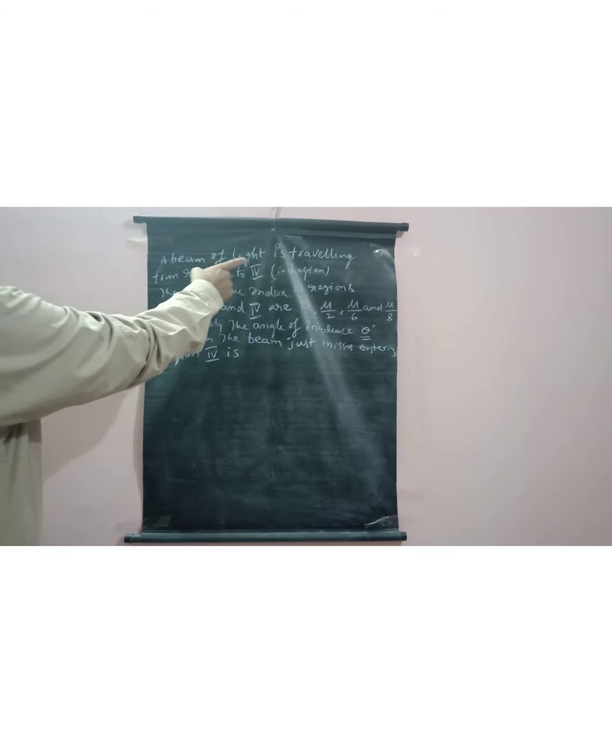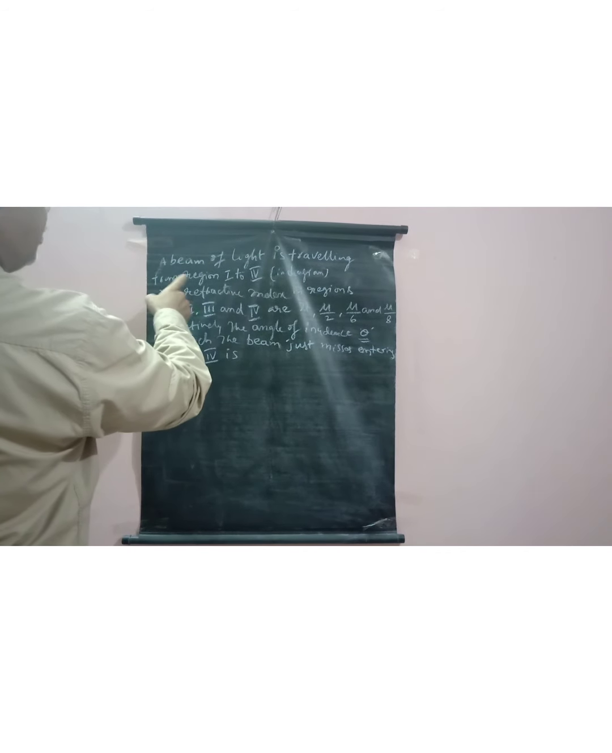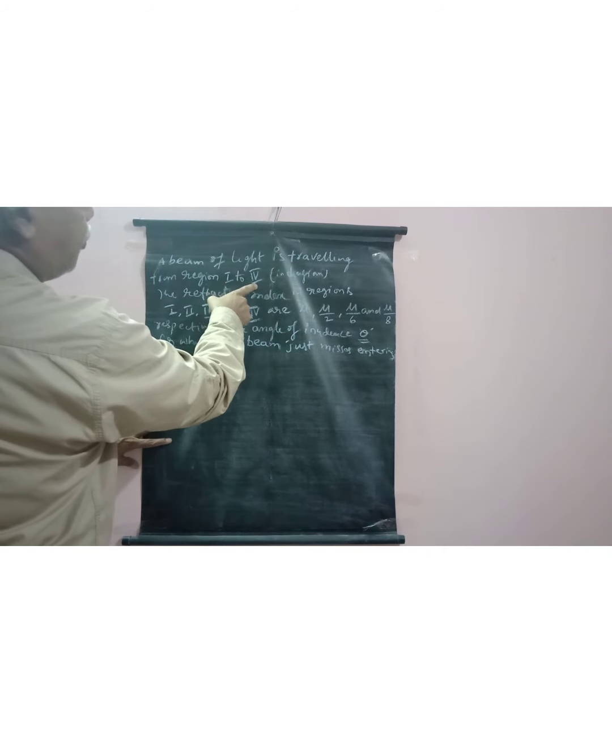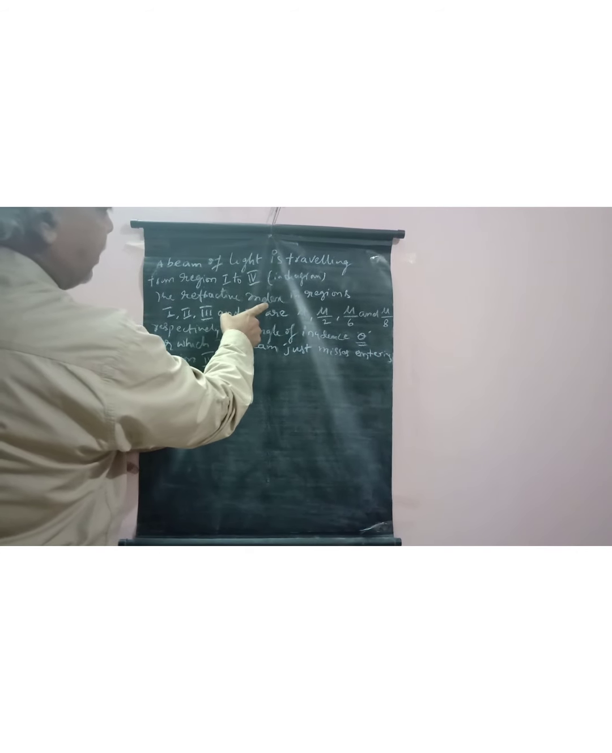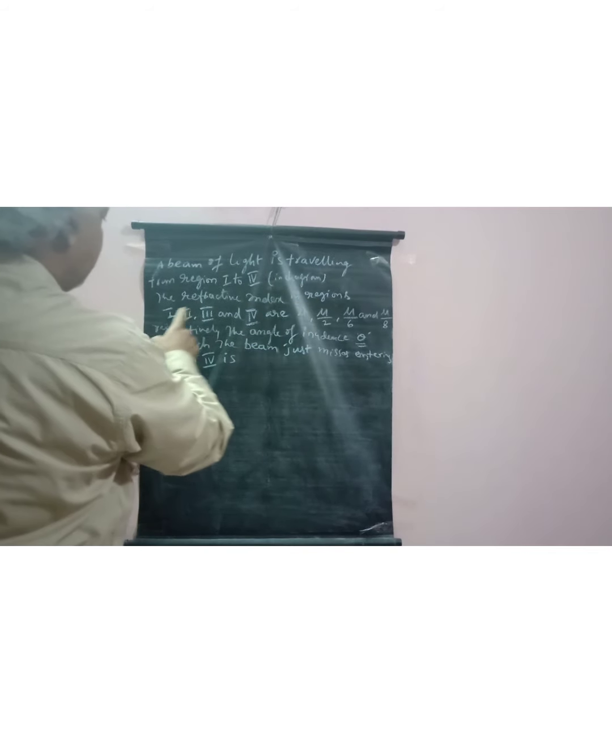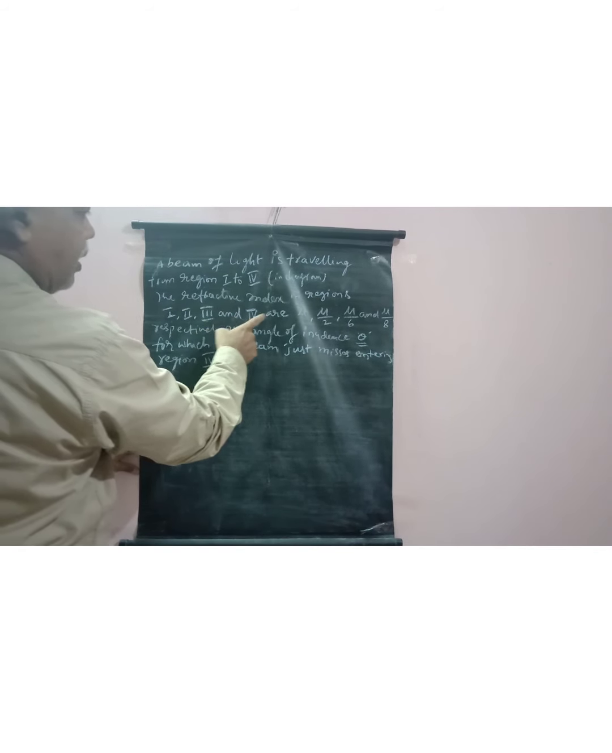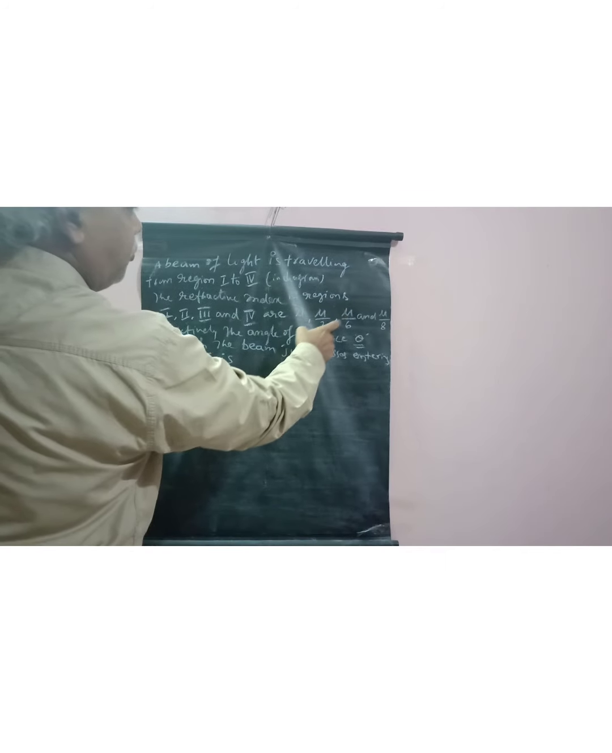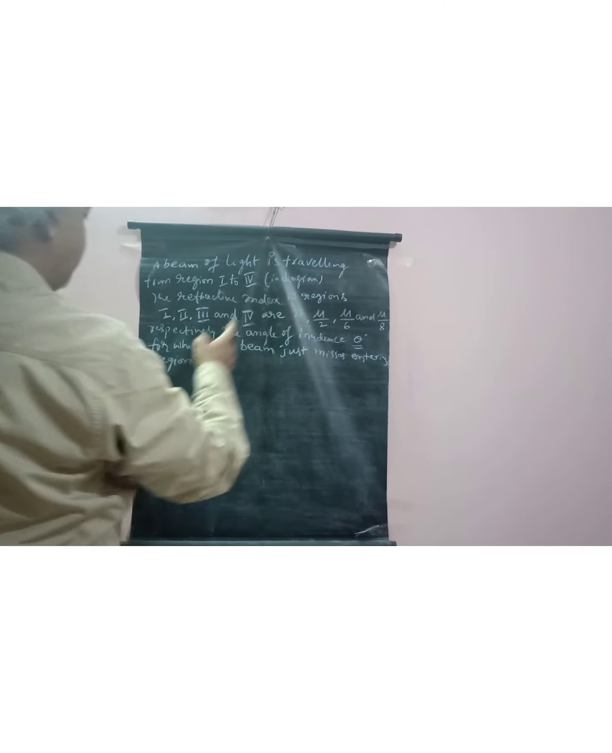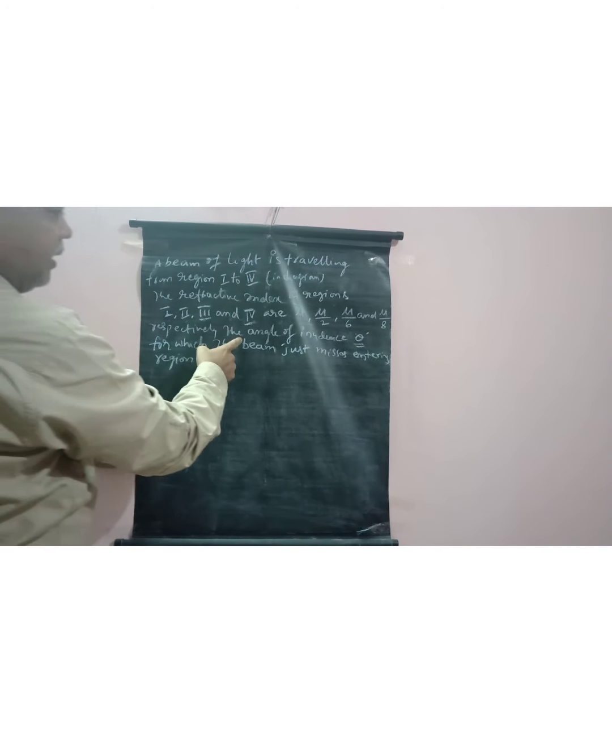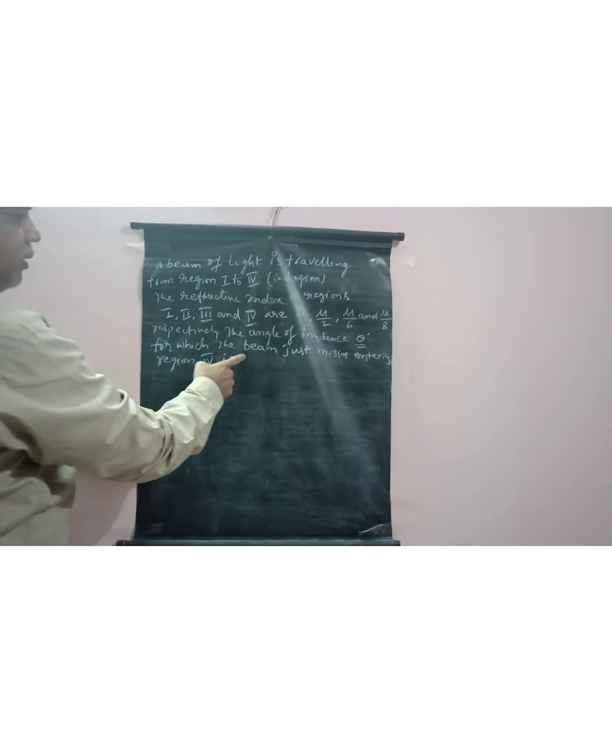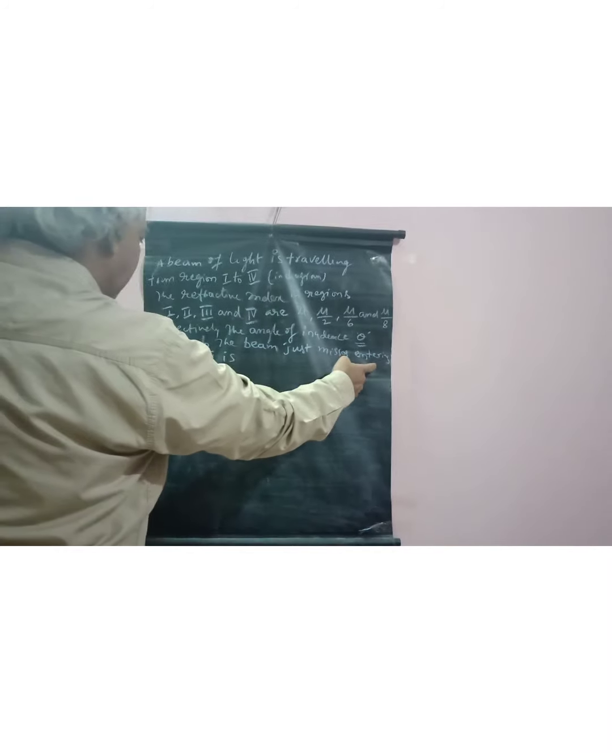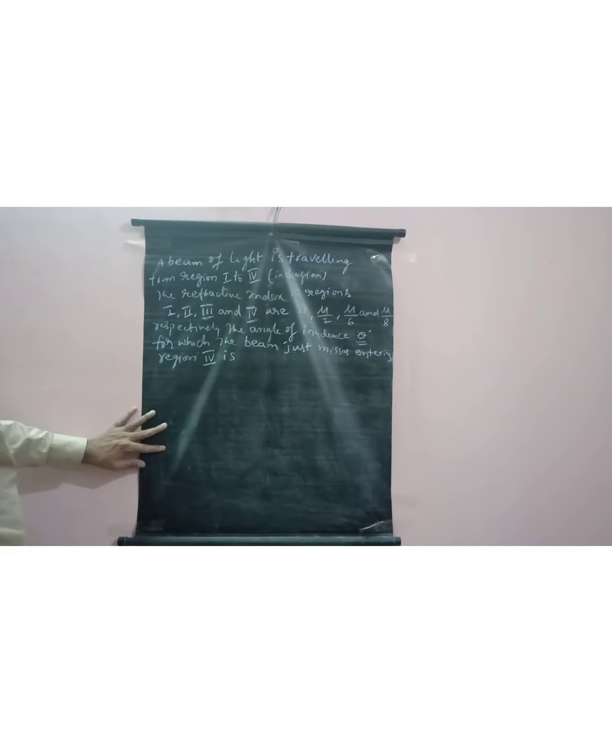A beam of light is traveling from region 1 to 4 in the diagram. The refractive indices of regions 1, 2, 3 and 4 are mu, mu by 2, mu by 6 and mu by 8 respectively. Then the angle of incidence theta for which the beam just misses entering region 4 is. So it is the given problem.